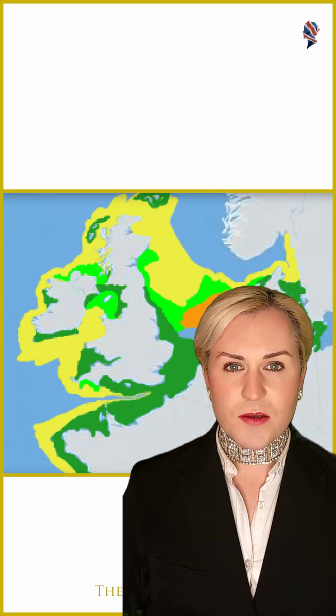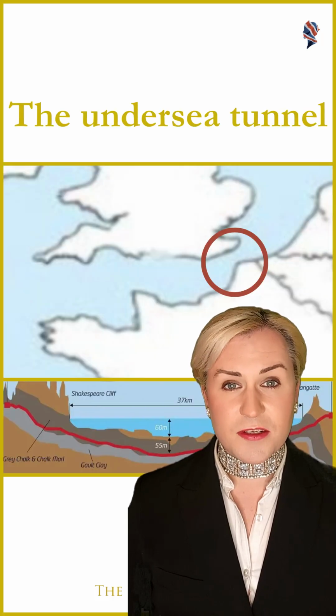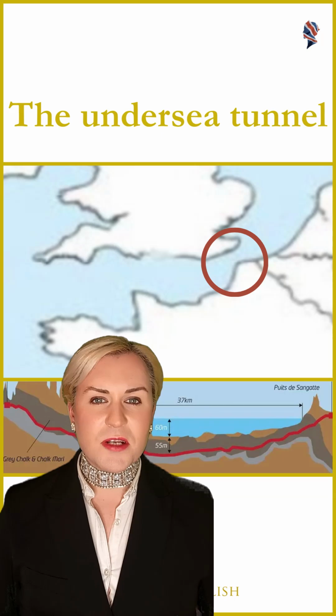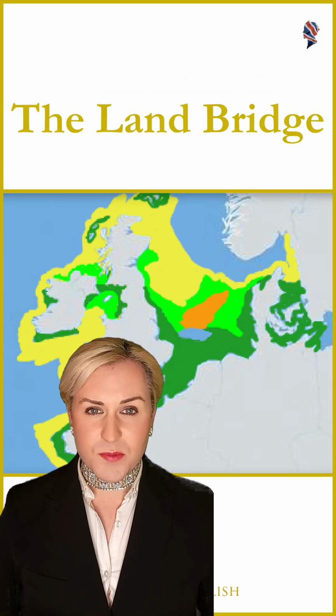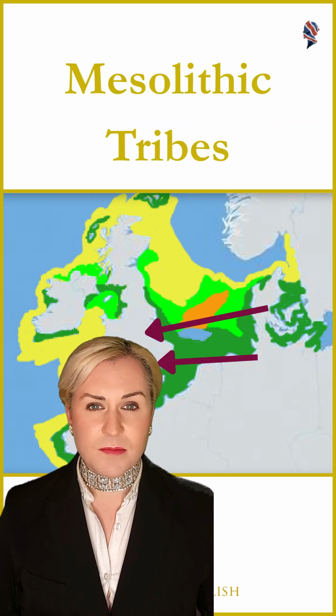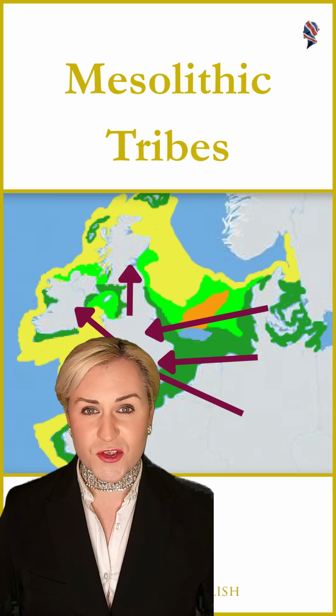To start with, the British Isles were once attached by land to Europe. On the highest part of this land is actually where we have the Channel Tunnel today. Mesolithic tribes crossed the land bridge into the British Isles and settled in all corners.